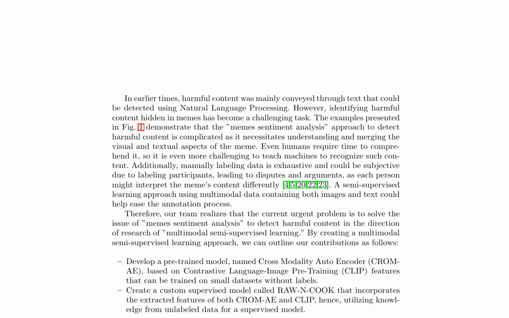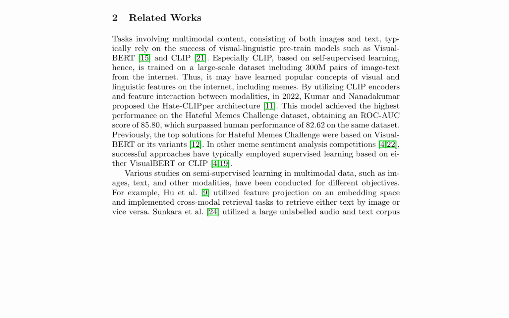Additionally, a custom supervised model named RAWNCOOK is created, incorporating the extracted features of both CROMAE and CLIP. This approach utilizes knowledge from unlabeled data to improve the performance of the supervised model. Related works in multimodal content analysis typically rely on visual linguistic pre-trained models such as Visual BERT and CLIP.